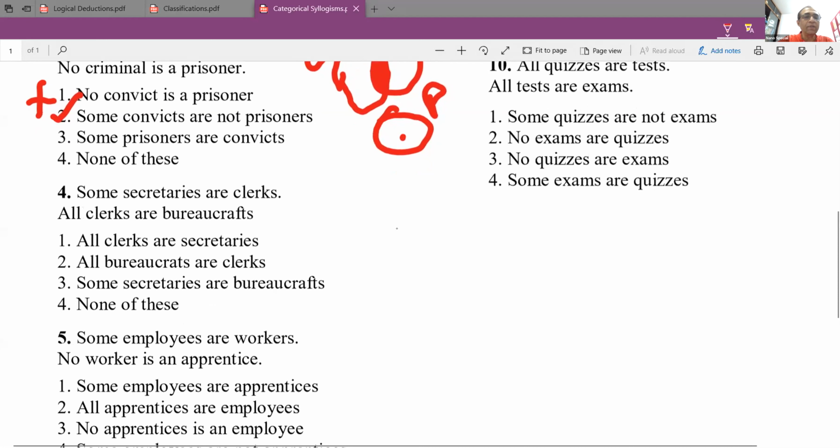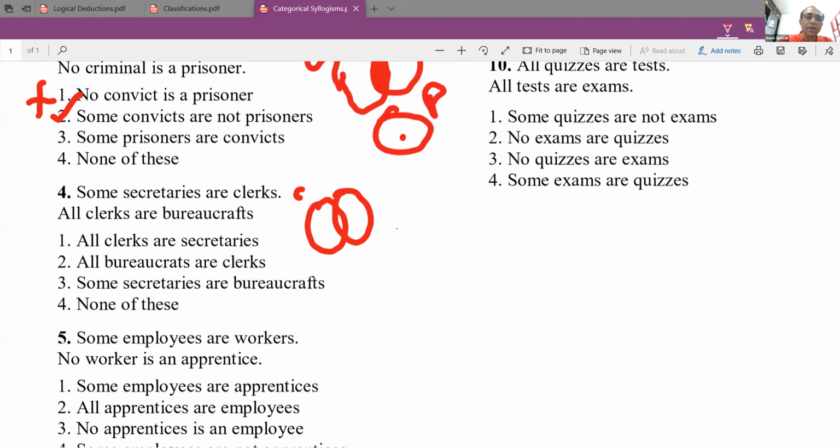Okay, how do we answer this? Some secretaries are clerks. I'll draw a small diagram. Some secretaries are clerks, secretaries and clerks. All clerks are bureaucrats. Okay, so that is how our Venn diagrams look like. Some secretaries are clerks. All clerks are bureaucrats.